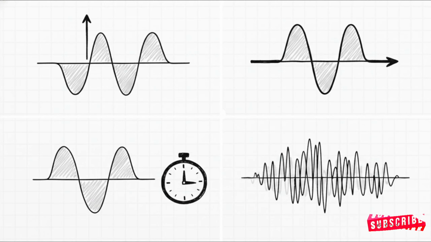First, amplitude is the maximum displacement, basically how tall the wave gets. Next, wavelength is the physical distance between two identical points. Third, period is the specific amount of time it takes for one full cycle. And finally, frequency is how many of those oscillations happen in a single second, measured in hertz.